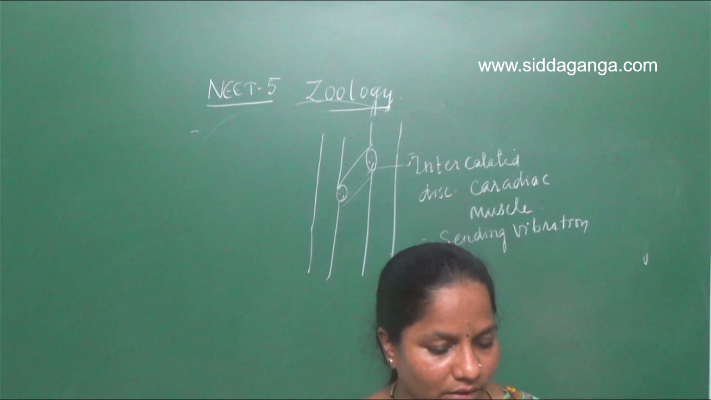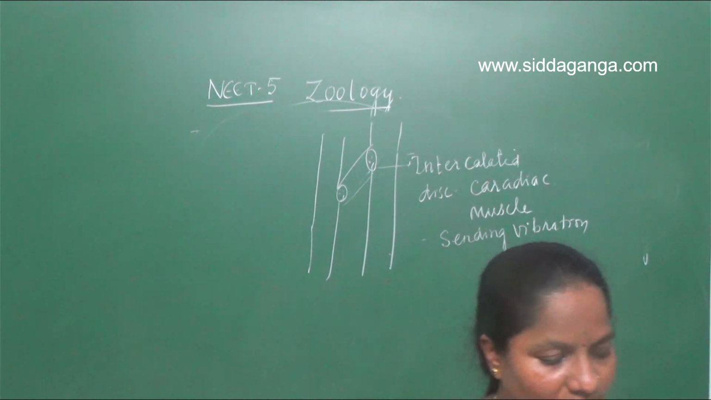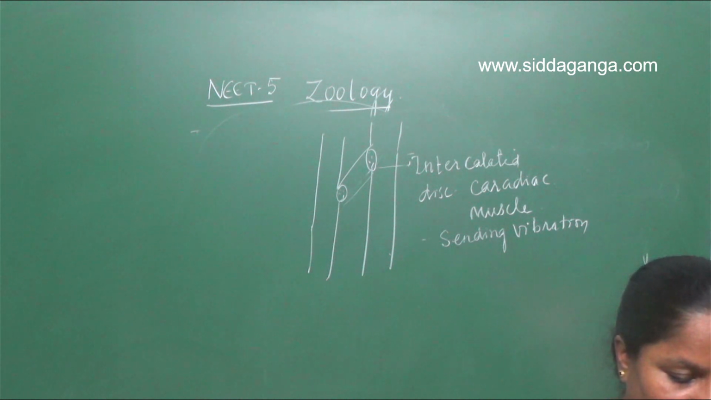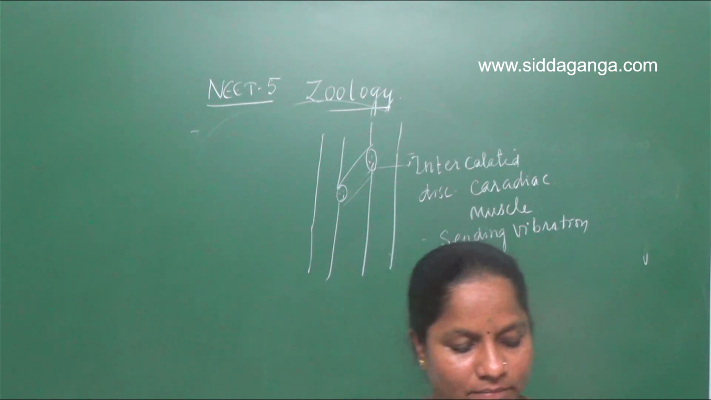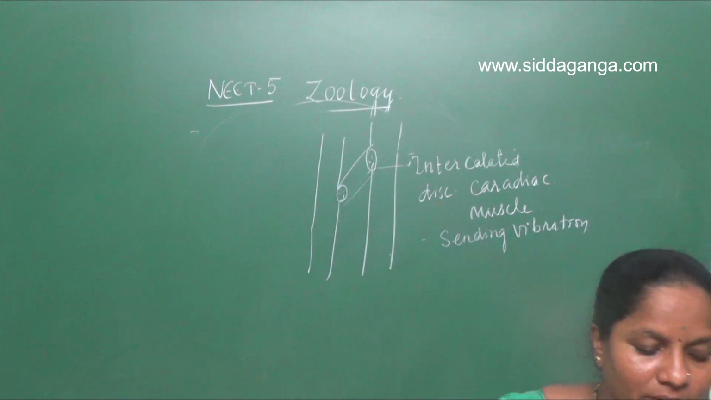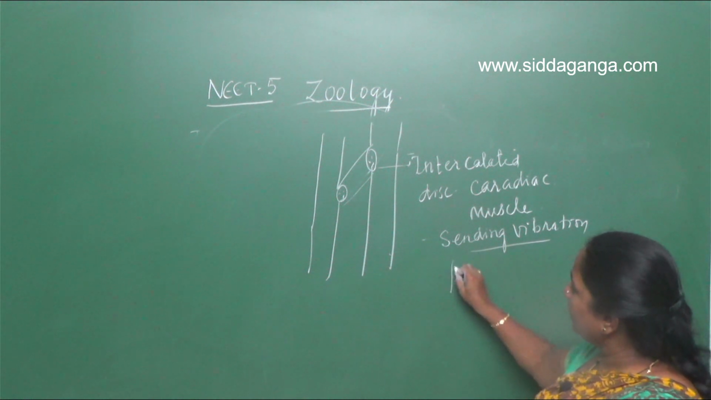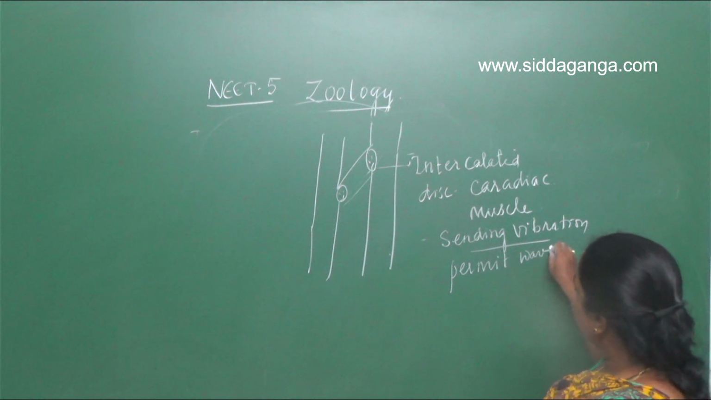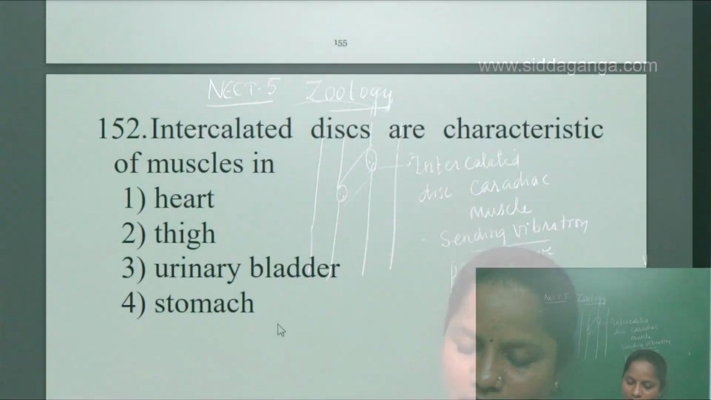So they help in sending what? They help in sending the vibrations, or permitting the wave. They help in permitting the wave from one muscle to the other muscle. So the intercalated disc helps in permitting the wave.